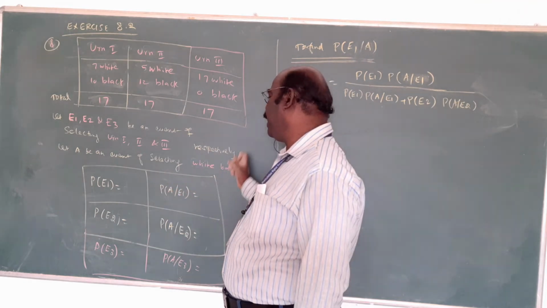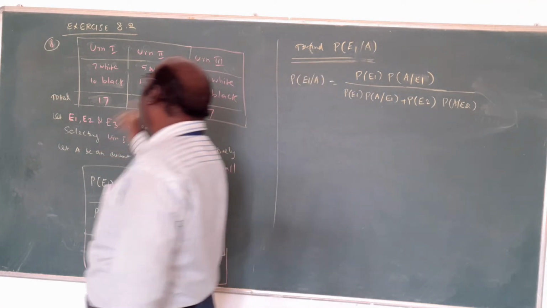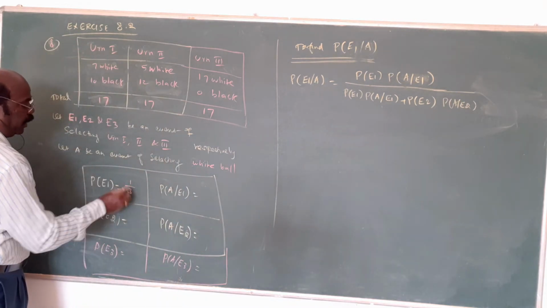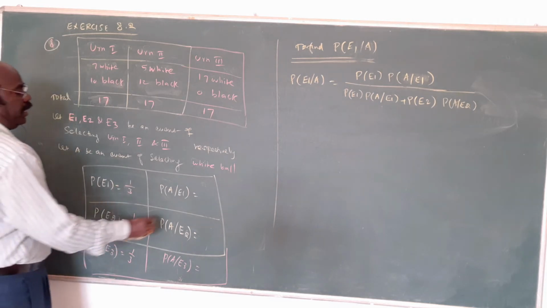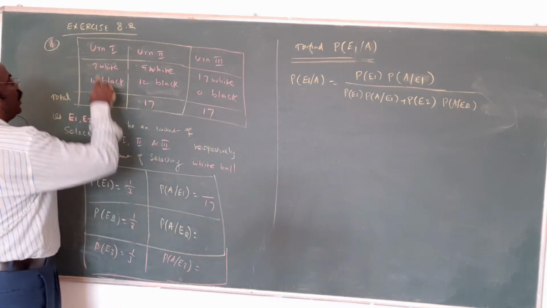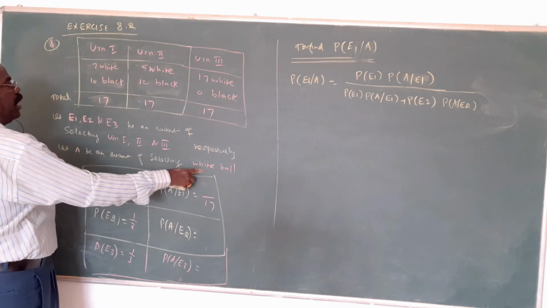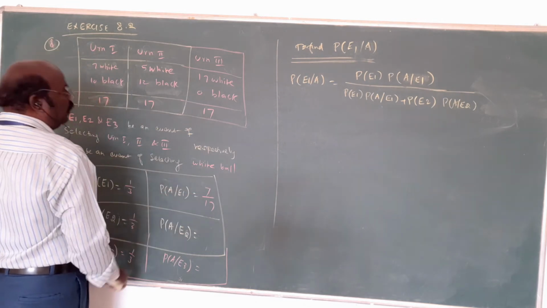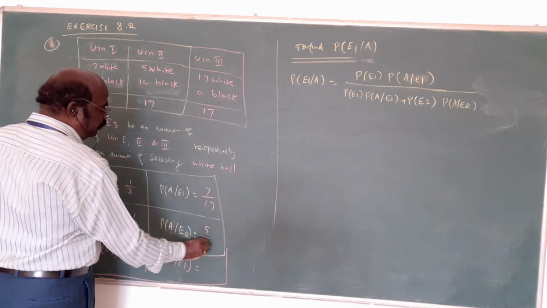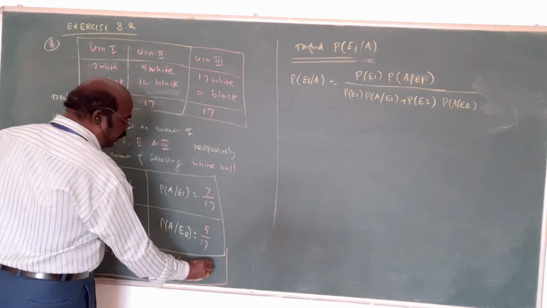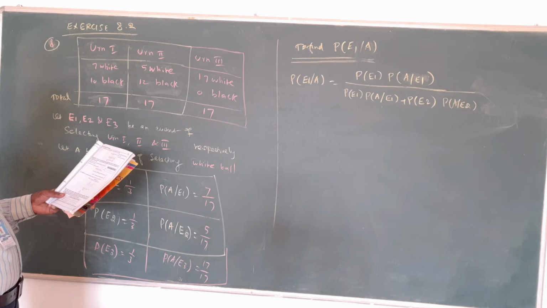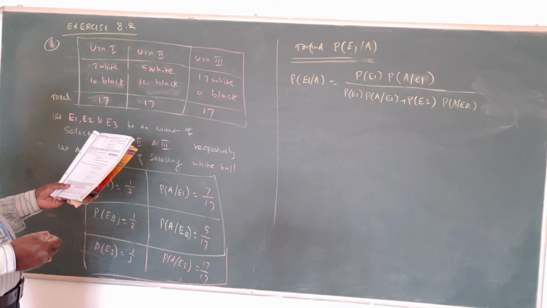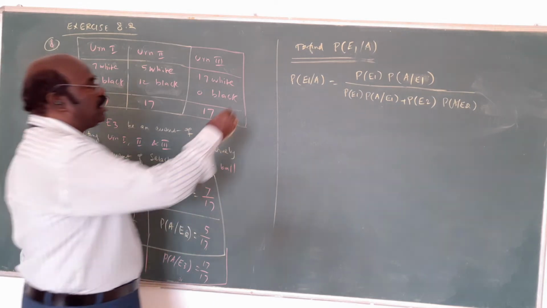But A is the event of getting a white ball. Out of 3 baskets, you select any one, so the probabilities are 1 by 3, 1 by 3, 1 by 3. Now the total is 17. From the first basket, what is being asked? White balls: 7 white by 17. Here 5 white by 17. Look at that, 17 white by 17. In this way, now we want to find the probability that the ball comes from the first, second, or third basket.